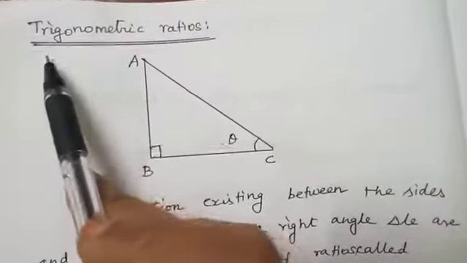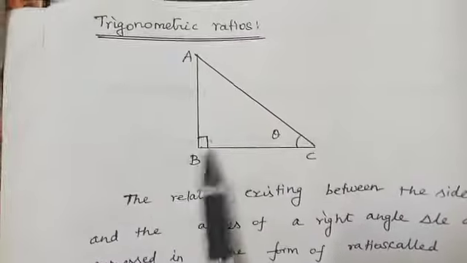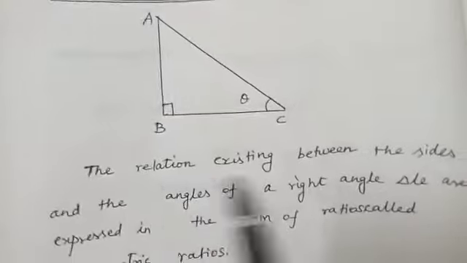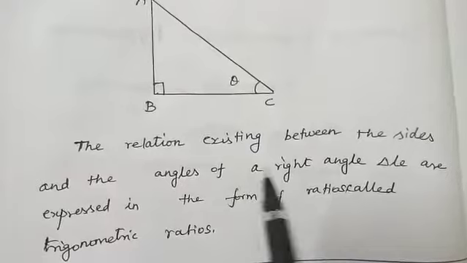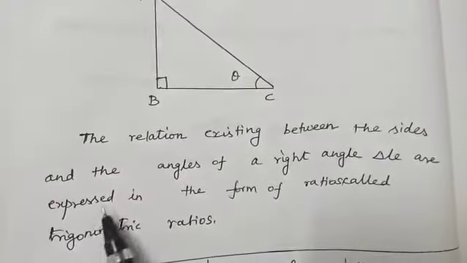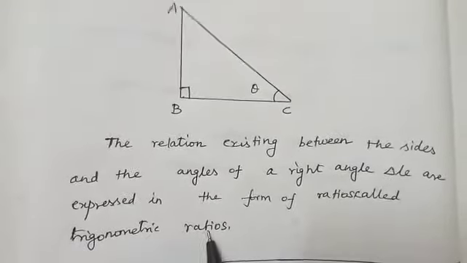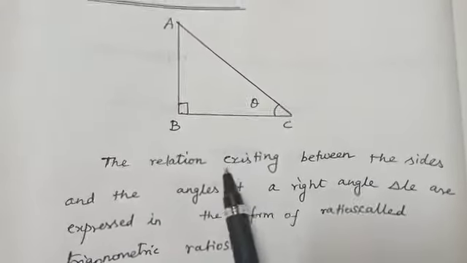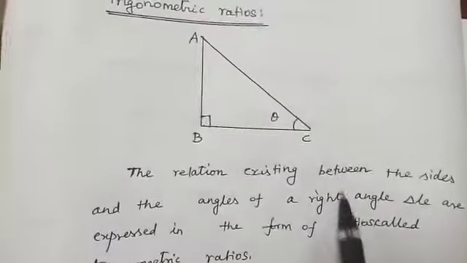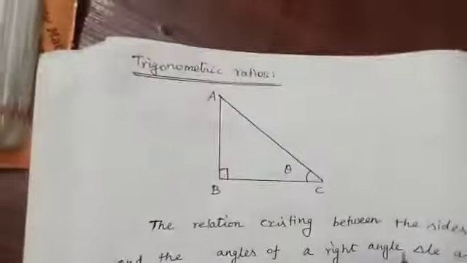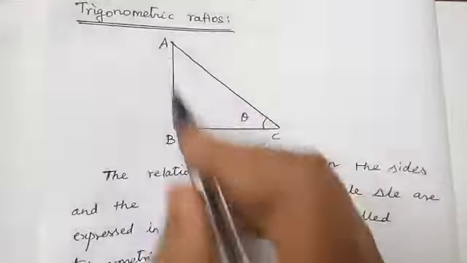First, let us see the trigonometric ratios. What is a trigonometric ratio? The relation existing between the sides and the angles of a right angle triangle is expressed in the form of ratios called trigonometric ratios. That is the relation between sides and the angles of a right angle triangle. Okay children? So listen, this is the right angle triangle.